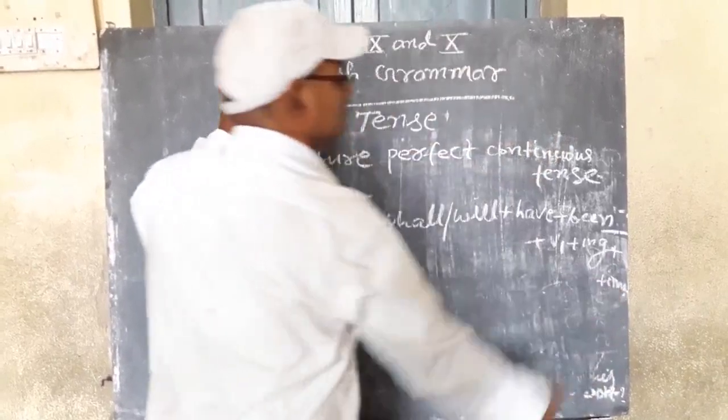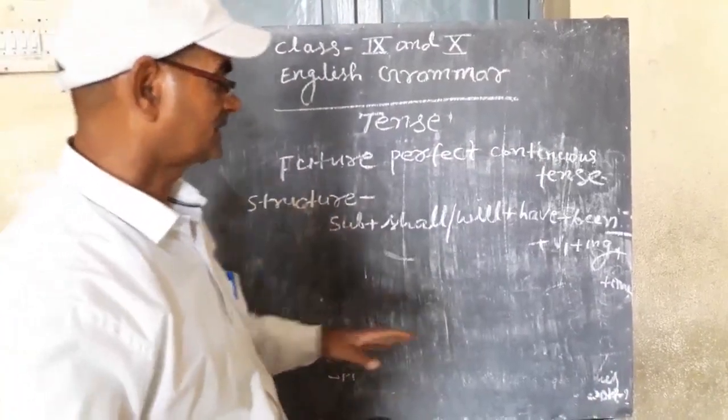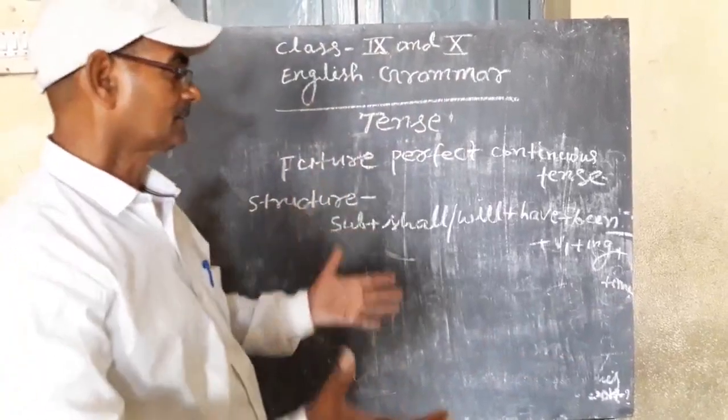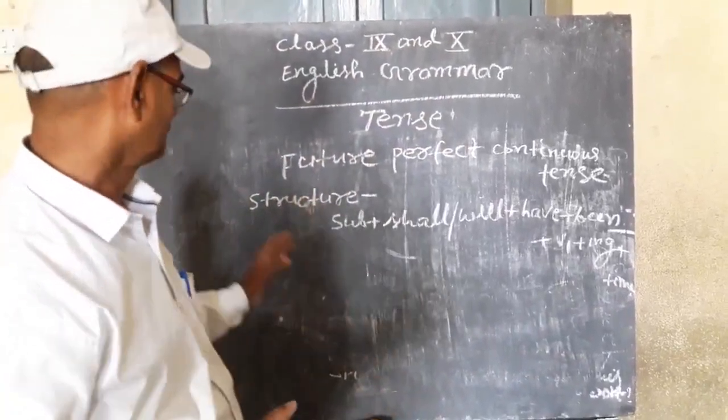Time is especially found to be given in such sentences to clear the completion of the action.